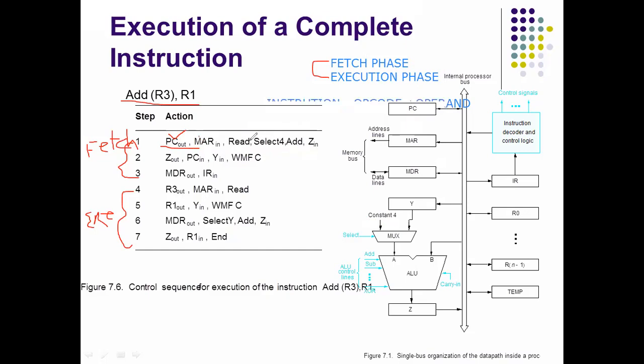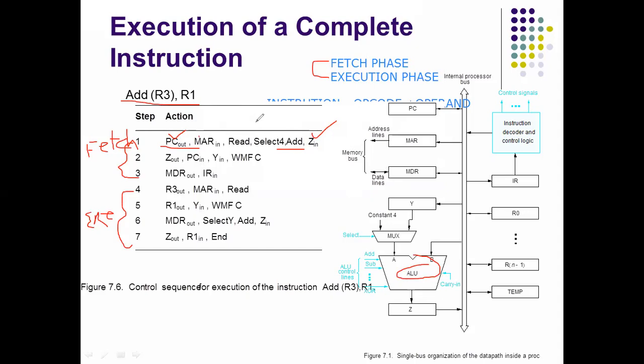The next memory location is represented by select 4. Suppose the first data is at 2000, the second data will be at 2004, so we are adding 4 to the memory location. The add is performed here, and then Z in. So in this first step the initiation of the fetch operation is performed.